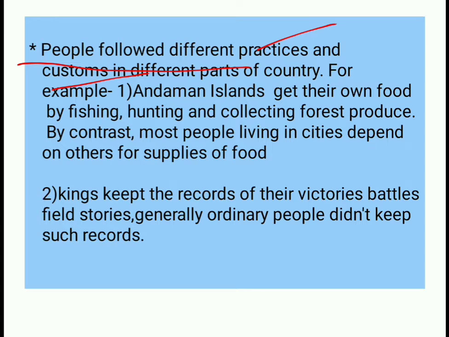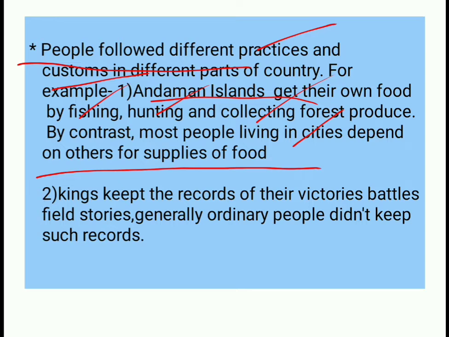For example, people of the Andaman Islands collect their own food by fishing, hunting and collecting forest produce. By contrast, people who live in the cities depend on others for supplies of food.